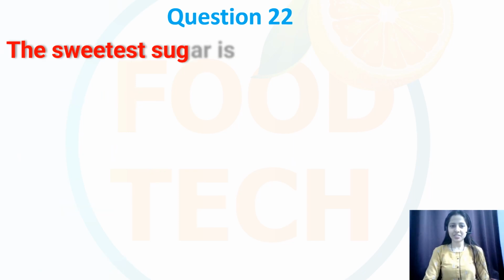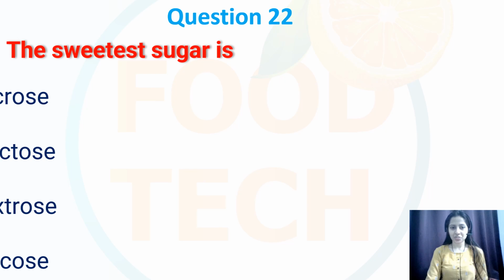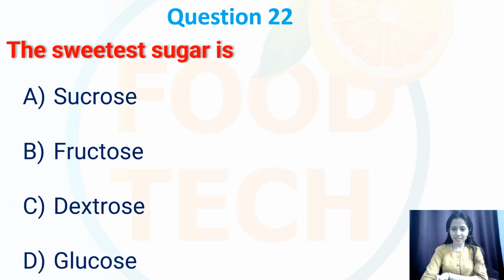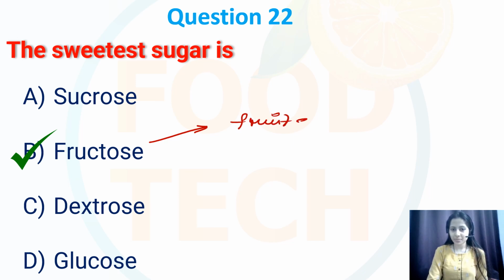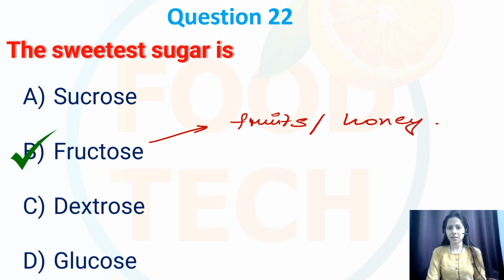Question number 22. The sweetest sugar is, so my options are sucrose, fructose, dextrose, glucose. So among the following answer, option number B is my correct option, that is fructose. And we know that this fructose is found naturally in the fruits, in few vegetables, honey, and compared to other sugars like sucrose, dextrose and glucose, which are also sweet, among the following the sweetest is the fructose.